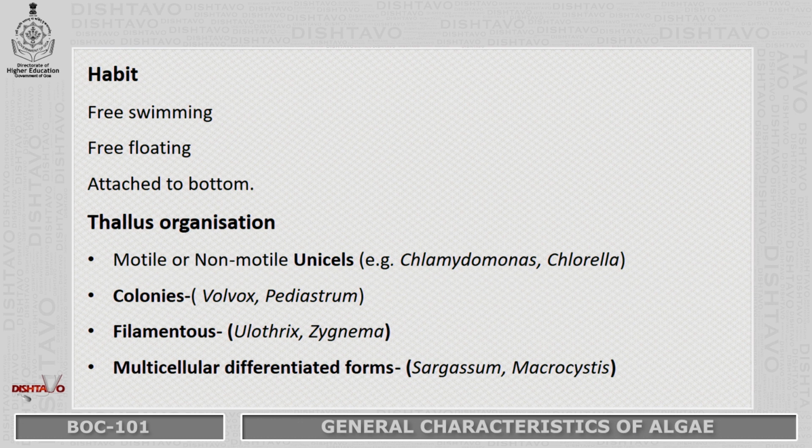Then we will see the thallus organization. So how is the thallus? Depending on the thallus they are divided into different types. First is the unicells, that is they will be unicellular organisms, motile or non-motile, that is those with flagella are called motile and non-flagellated are called non-motile cells. Then second are the colonies, that is the unicells will club together to form colonies. Thirdly they will be filamentous, a well known example is Spirogyra, which is a filamentous alga. And fourth is the multicellular differentiated forms, they will be multicellular.